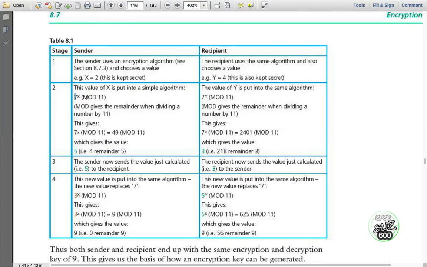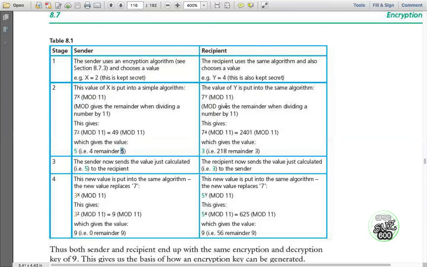When you want to get only the remainder from any math, you use the mod function. So mod gives a remainder when dividing the number by 11. You have to divide whatever number is produced here by 11. So 7 squared is 49, mod 11. 49 mod 11 gives the value 4, since 11 times 4 is 44, and we have the remainder 5. So the number we have generated, our remainder, is 5.